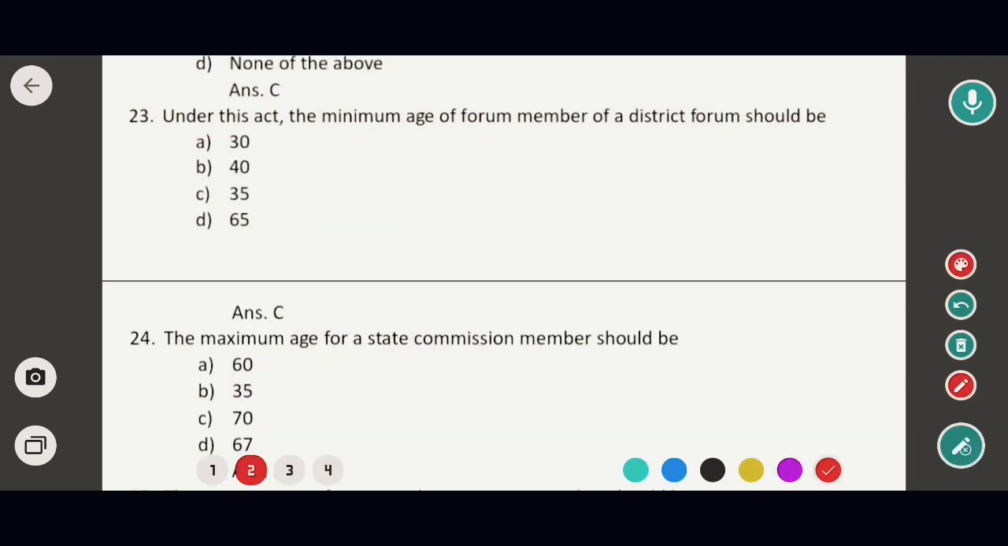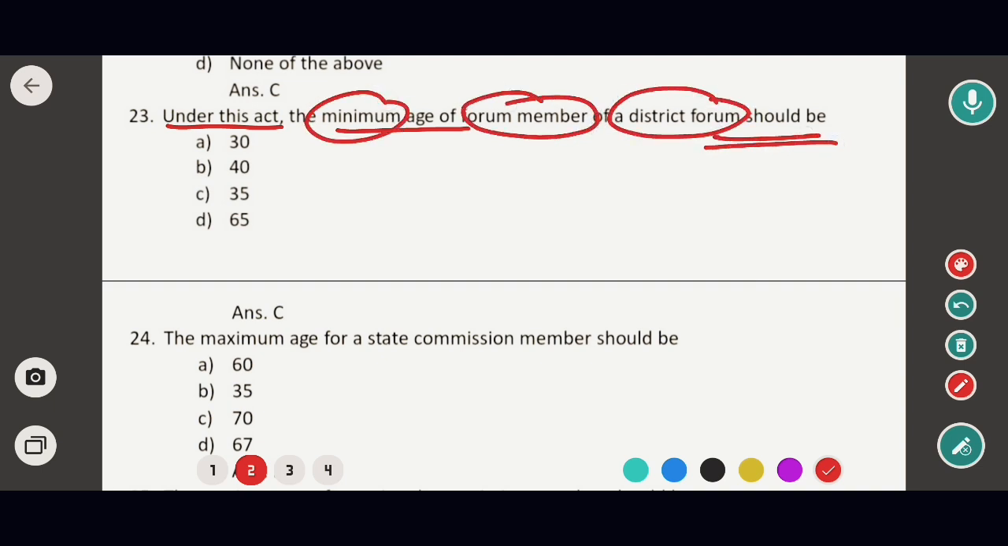So the next question is, under this act, the minimum age of forum members of a district forum should be: option A 30, option B 40, option C 35, and option D 65. So in this case, the correct option would be option C. That means the minimum age is 35 years for the members of a district forum.